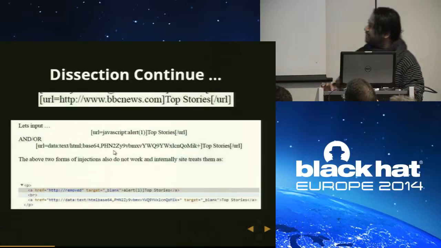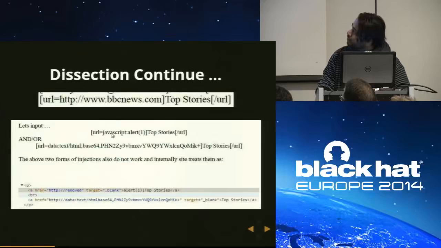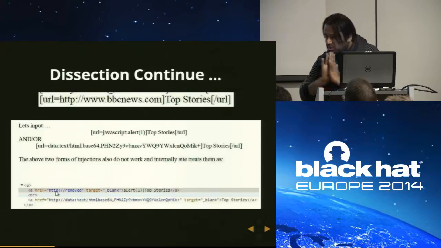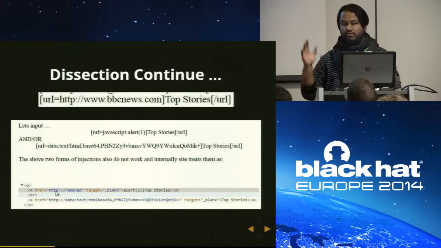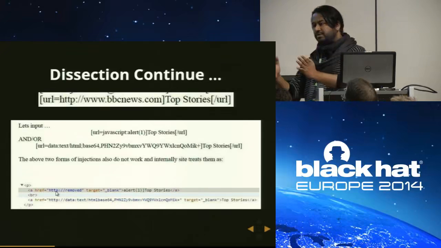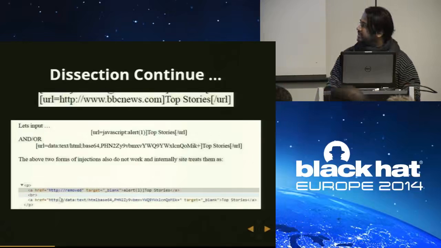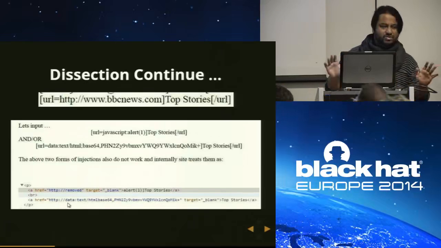But see the behavior: they have removed the word JavaScript because CodeIgniter was there. It is creating hurdles. It is stopping me. At the same time, they have appended http:. It means this is not going to work. If you force the URL to start with HTTP, you cannot execute JavaScript. In a similar manner, they have appended HTTP here in the data URI. It means that this also does not work.